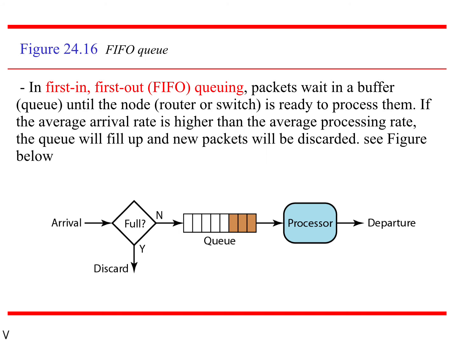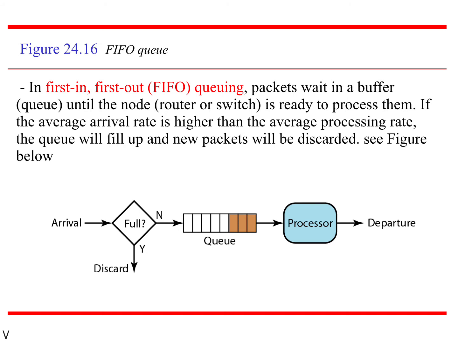As I discussed in the previous slide, when A and B are the two endpoints transferring data, in between A and B there is a switch or a router. So at the point of a router or a switch, we are applying some techniques. The first technique we are applying is FIFO queuing. How the switch as well as the router process the packets from one end to the other end.